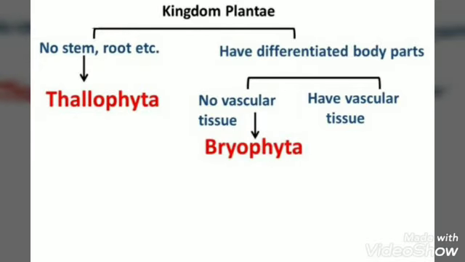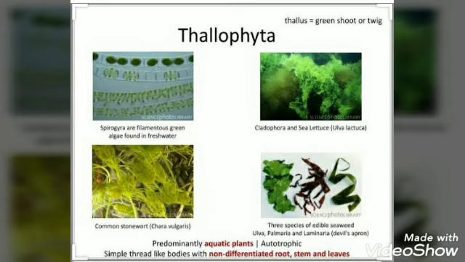If you see, the first level of classification among plants depends on whether the plant body has well differentiated distinct components like roots, stems, leaves or not. So, if well differentiated components like roots, stems or leaves are not present, then the plant will belong to the division Thallophyta.